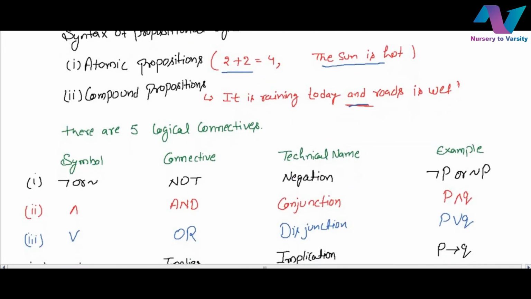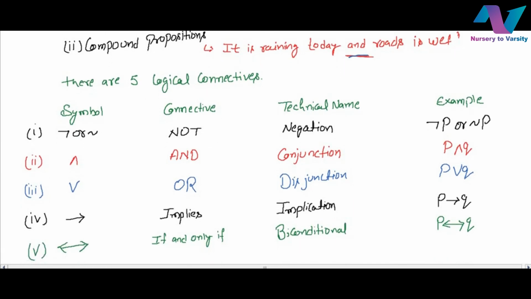For moving further, we have to discuss the logical connectives. Generally, there are 5 logical connectives which are frequently used. The first connective is not, and the technical name for this operator is negation.